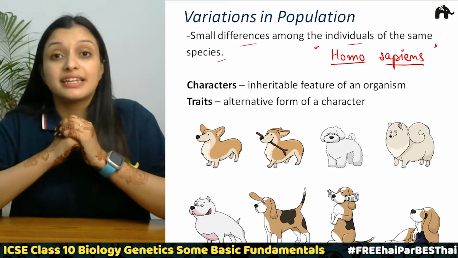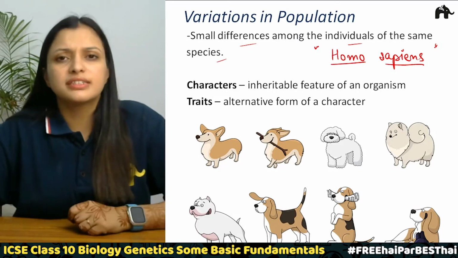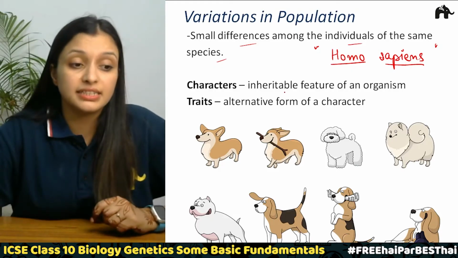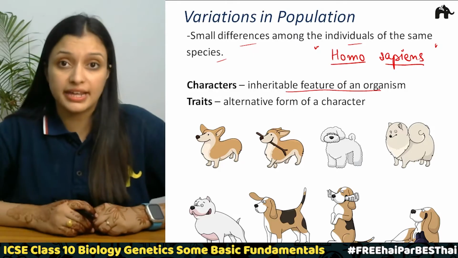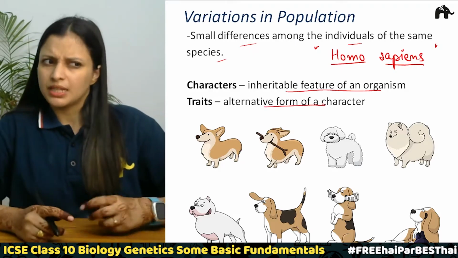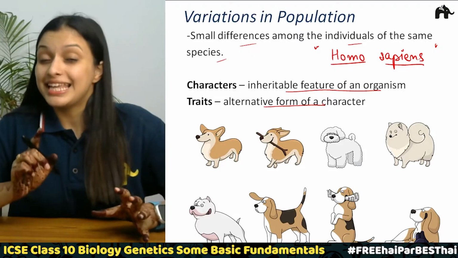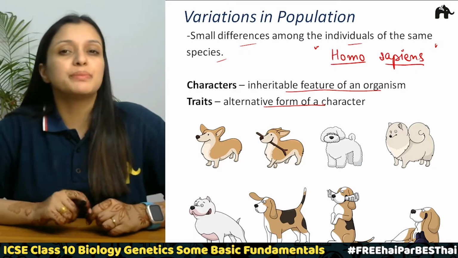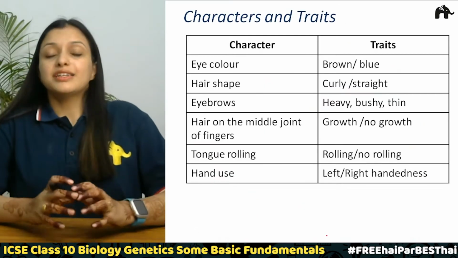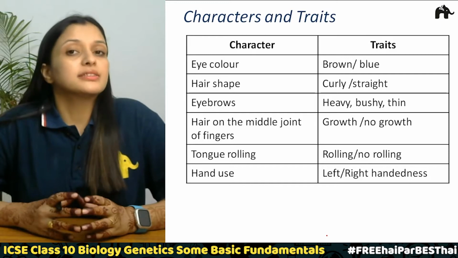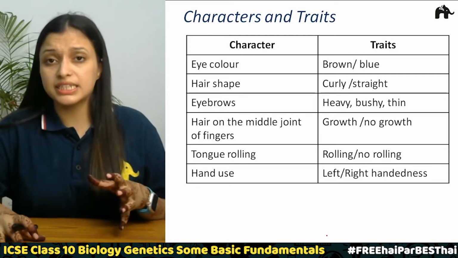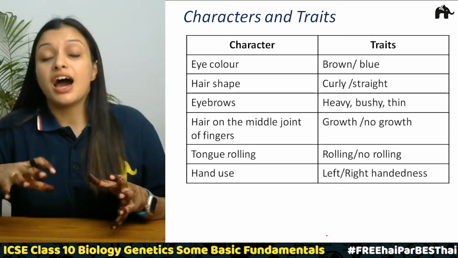Now there are characters and there are traits. So what are the characters? These are the two important terms, characters and traits. Characters are the inheritable features of an organism, and a trait is an alternative form of the character. Understood? Not really. Let us look into the examples, then you will be able to understand characters and traits very clearly. Characters are the inheritable forms, the inheritable features.